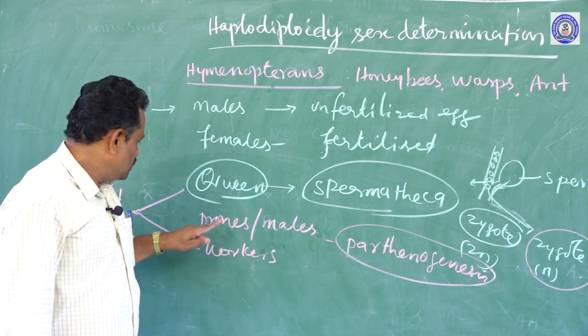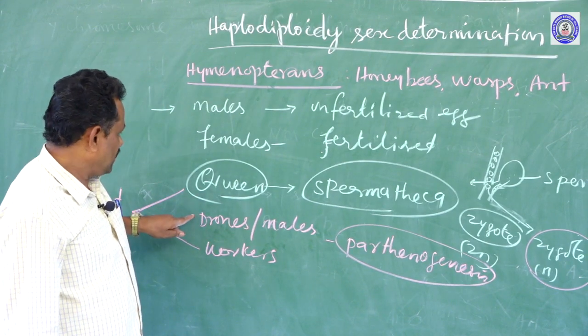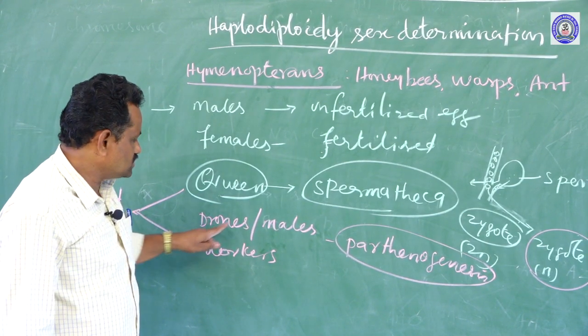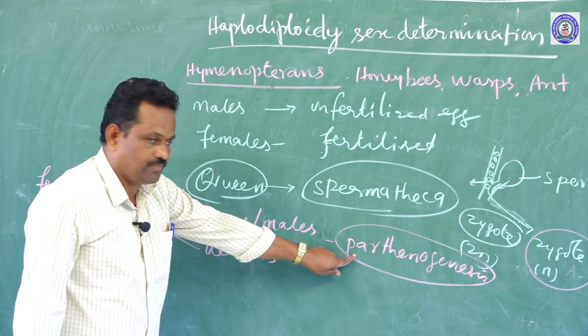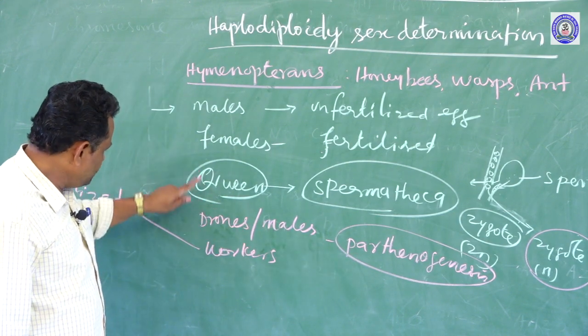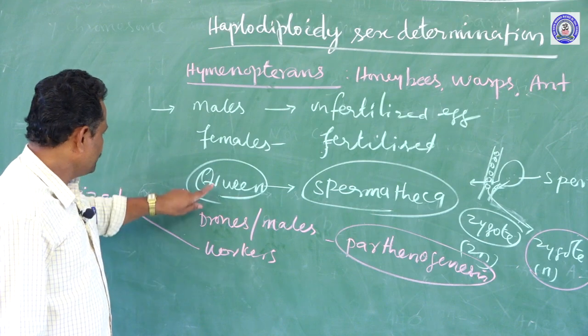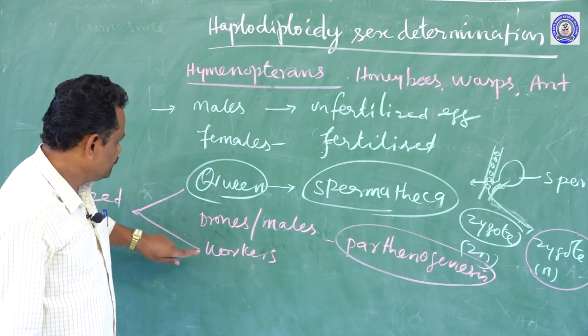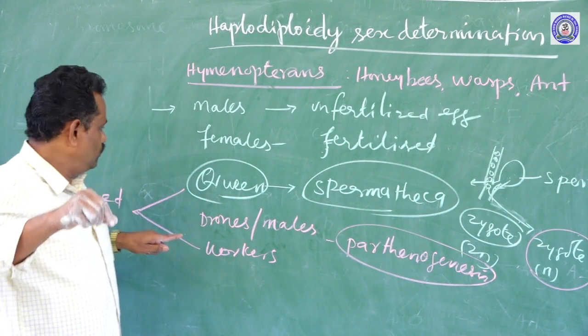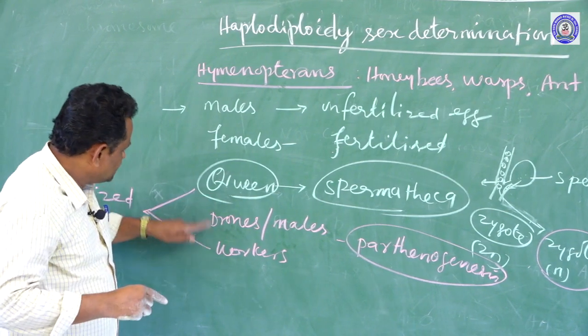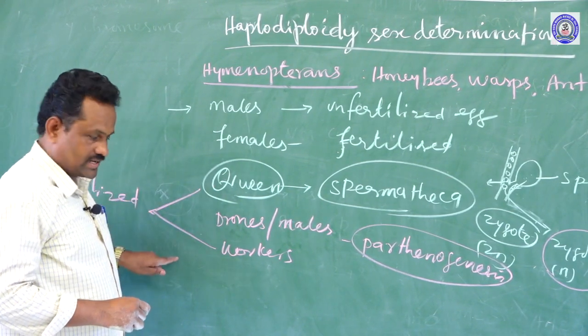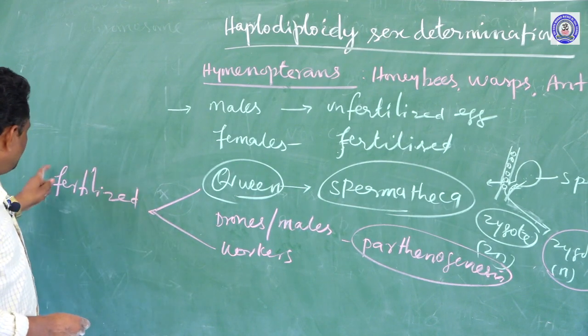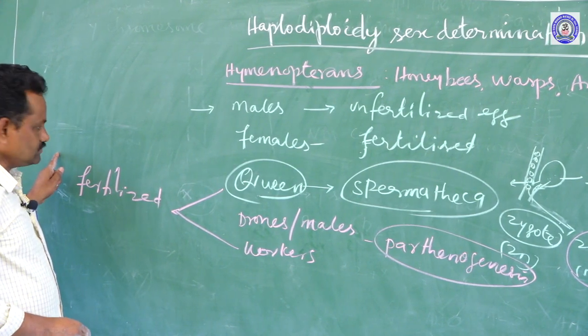In a honeybee colony, males or drones are produced by the process of parthenogenesis, but the queen bee and worker bees develop by the process of normal fertilization. Then how does the difference develop between queen and workers, because both develop from fertilized eggs?